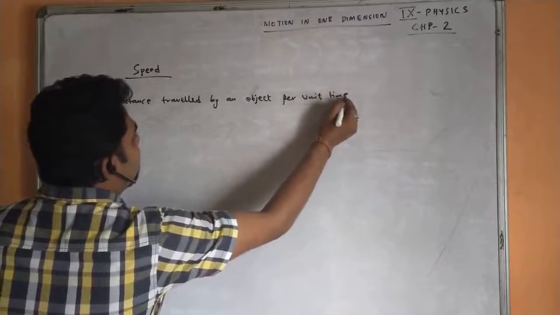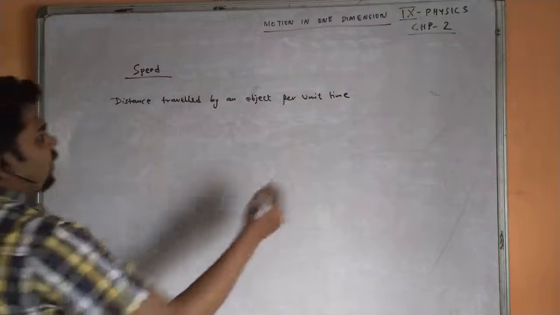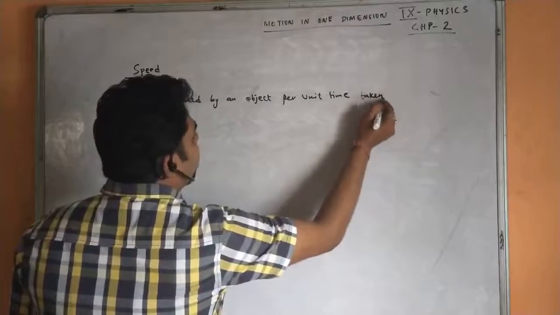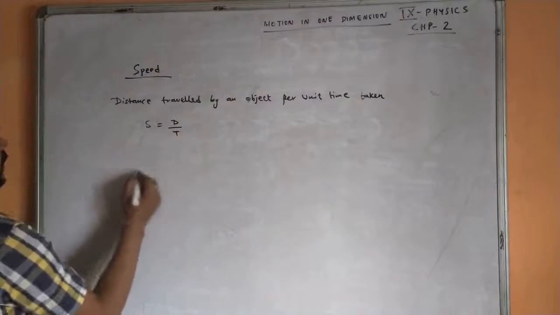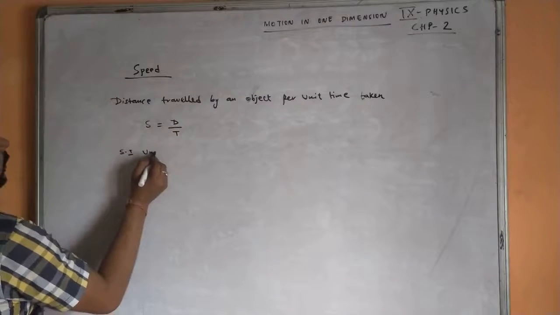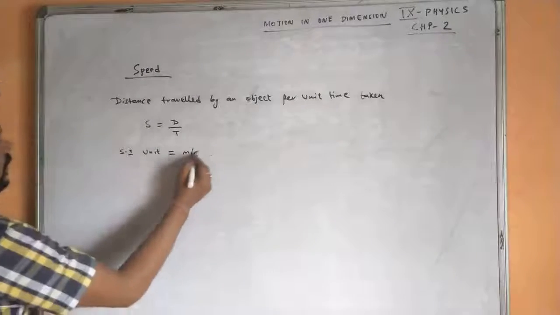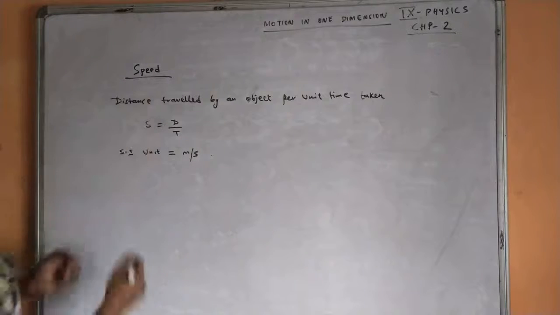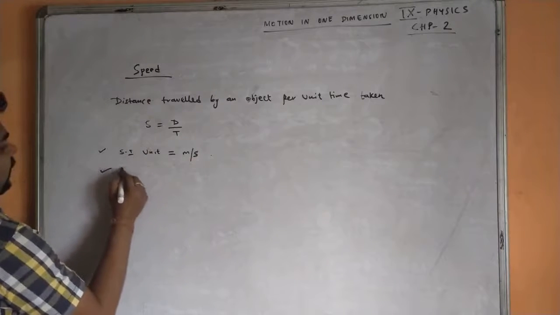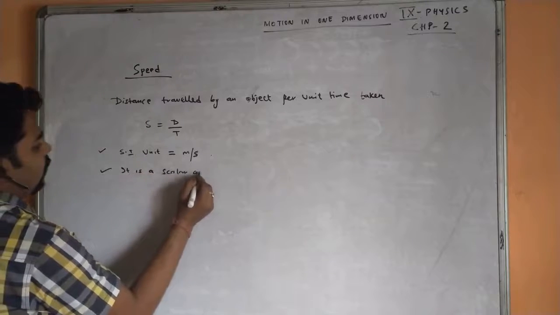Distance traveled by an object per unit time taken is considered speed. So speed is equal to distance by time. The SI unit of speed is meter per second, and speed is a scalar quantity.